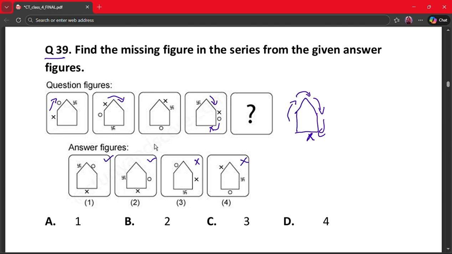So let's find another thing, that this sign which is here moves. It was first here, then it came here, then again on the top, then here. So it will be remaining itself here. So this sign will be something like this here, and x will be here. So in option 1 and 2, this sign is here and x is here. We need this only. So the correct answer is the 1. So A says 1, so our correct answer is A.